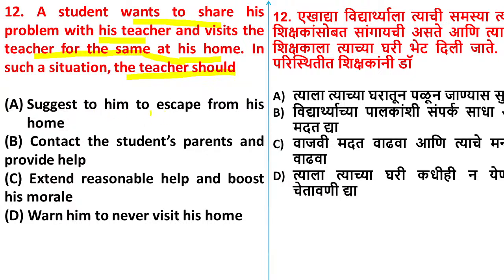Option A, suggest to him to escape from his home. The teacher is asking the student to leave his house. Option B, contact the student's parents and provide help. Yes, the teacher is going to call his parents and provide the help. Option C, extend reasonable help and boost his moral. Option D, warn him to never visit his house. Yes, there is no confusion in option A and option D. There is a little confusion between option B and C. Contact the student's parents and provide help. Option C, extend reasonable help and boost the moral.